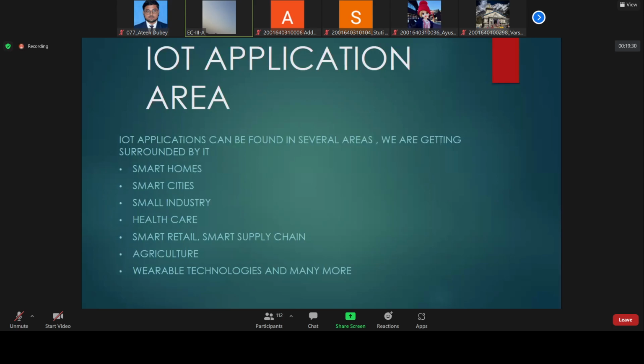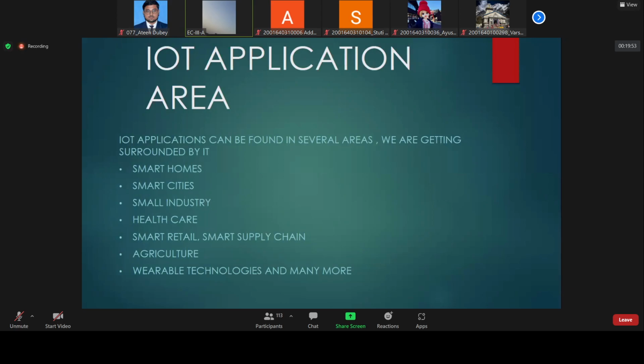Let us suppose we can store the data of any patient of the last 4 or 5 years, and on the basis of that, the doctor can prescribe the medicines. So this is a very broad class of IoT.